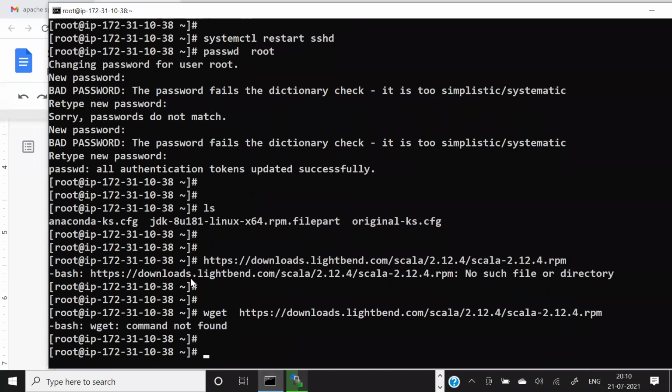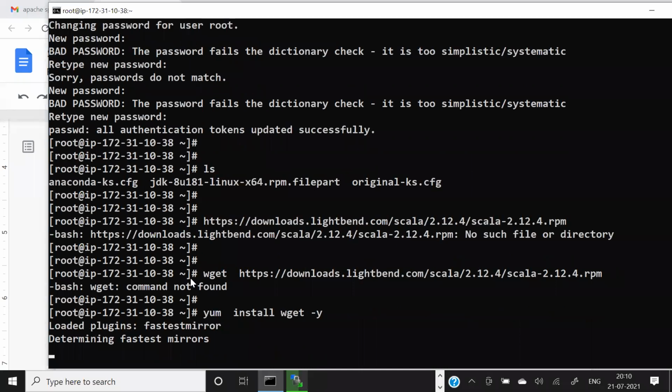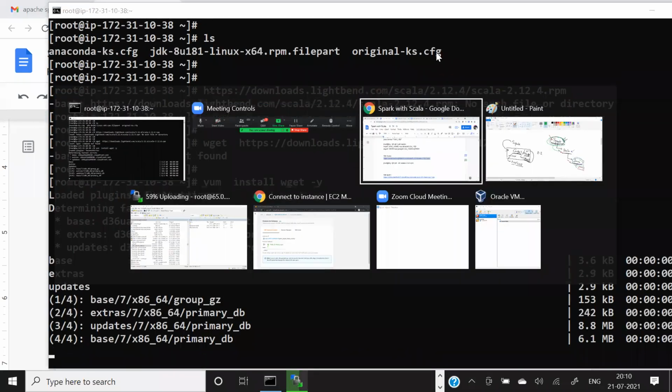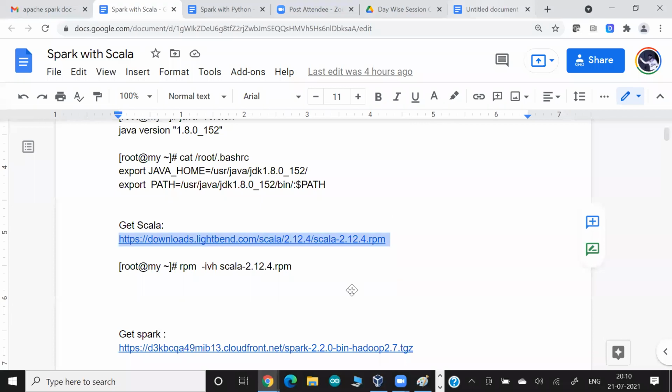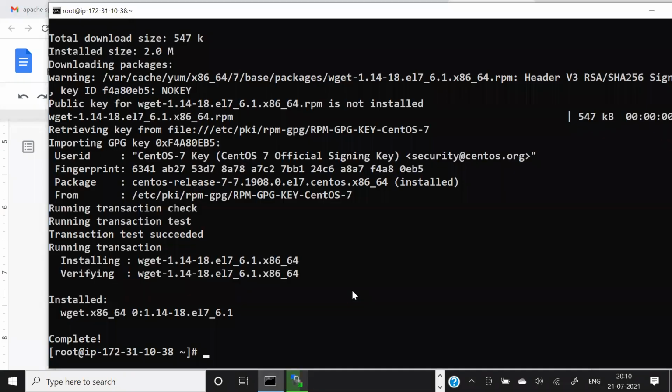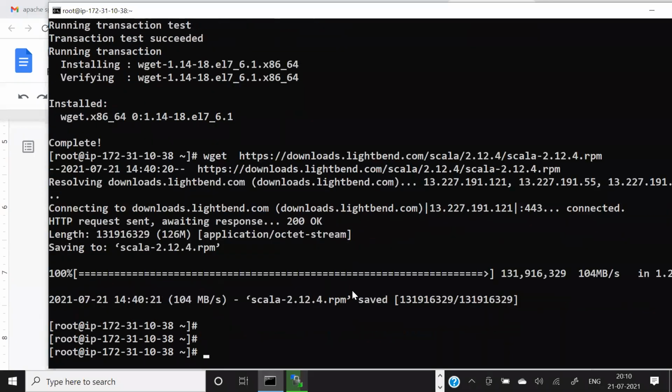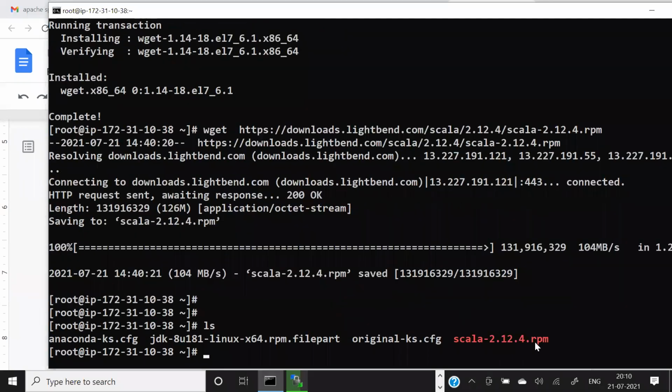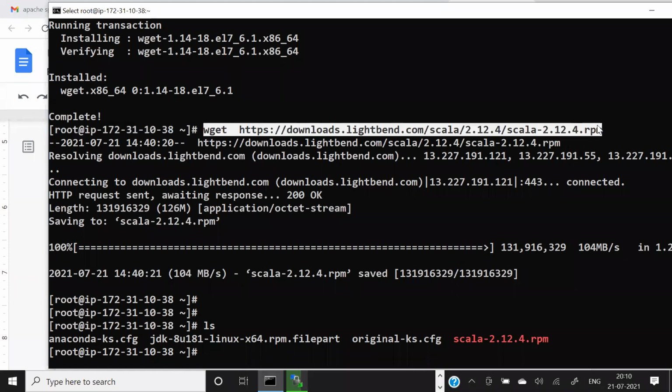By chance, in this OS I don't have the wget command installed, so I can use yum install wget -y to install this particular command. Okay, so I'm downloading the Scala version. This version has been downloaded. I'm sharing these commands also with you.